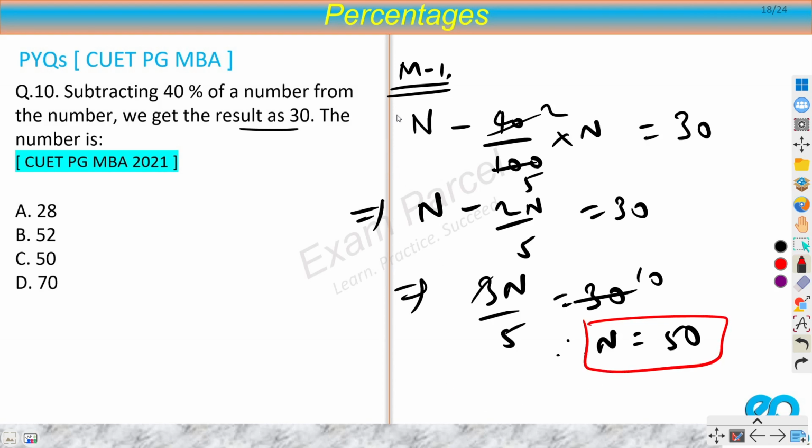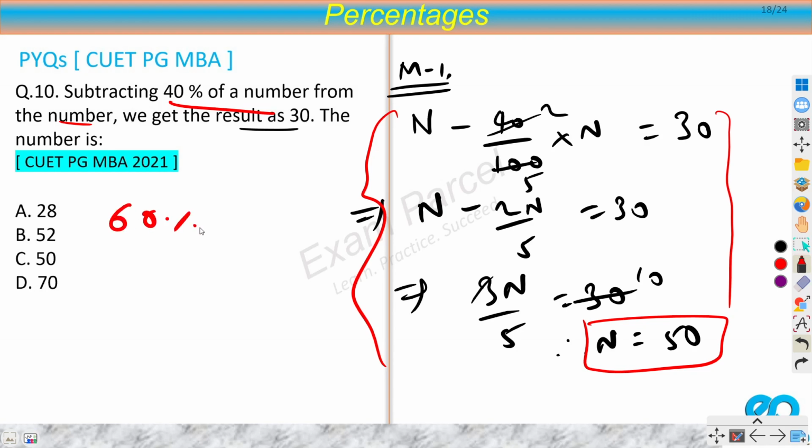But you don't have to do this all mechanically, right? You can solve this in your mind as well, and this is very easy. See, you are subtracting 40% of a number from the number. It means that you are getting 60%, right? Any number is 100% of itself, and if you subtract 40% of that number from the same number, then obviously you will get 60%, and this is equal to 30. 60% of a number is equal to 30, and you have to find the number. It means you have to find 100%.